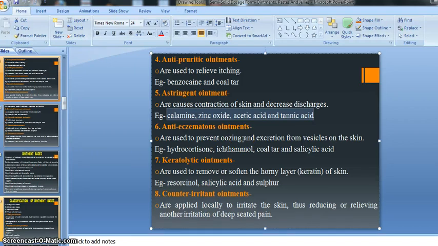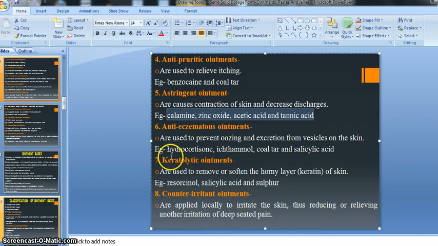And eczema is a skin condition where our skin becomes red and itchy, and then anti-eczematous ointments are also used. And preventing the oozing means preventing some fluid from coming out of our skin, which is oozing. Also excretion from the vesicles of the skin is treated with the help of anti-eczematous ointment.